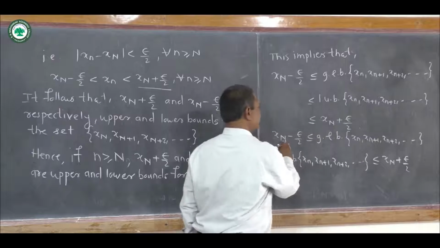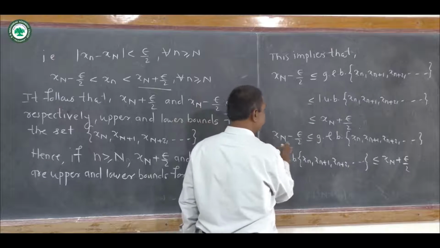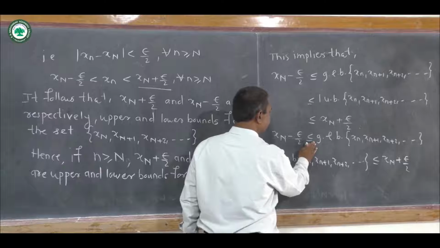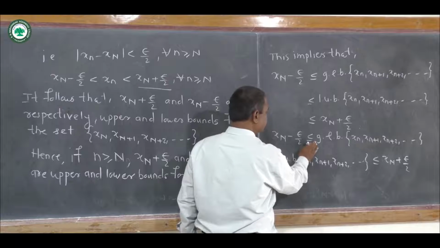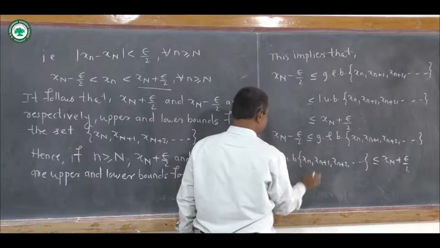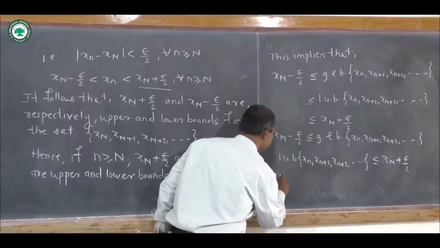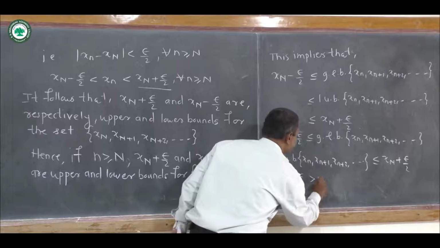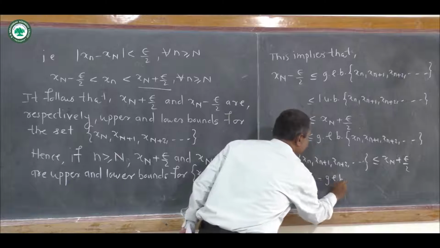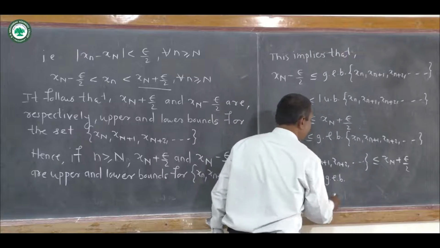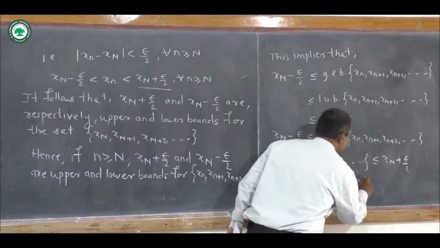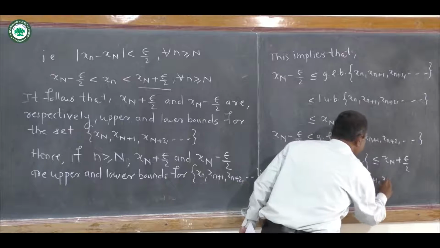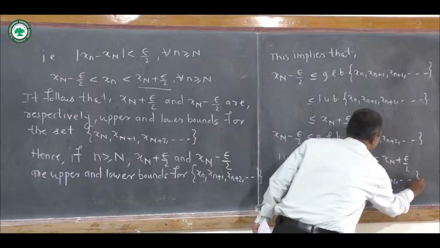Now if you multiply this by minus 1, then you can write here minus (x_N + ε/2) is greater than or equal to minus GLB of x_n, x_{n+1}, x_{n+2} and so on.